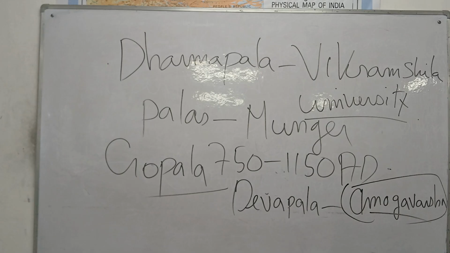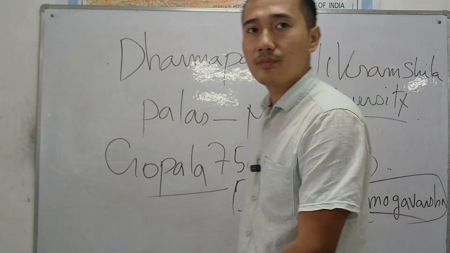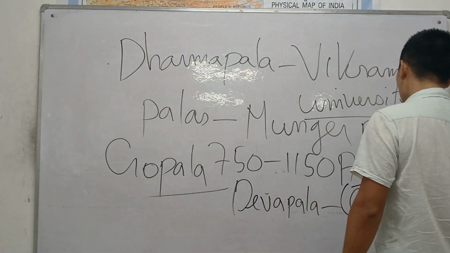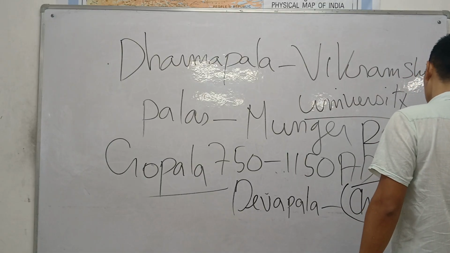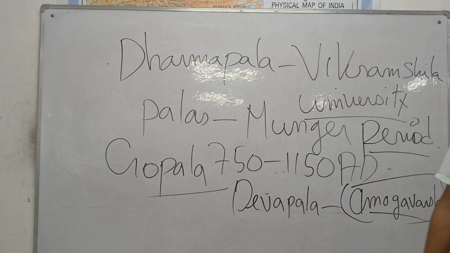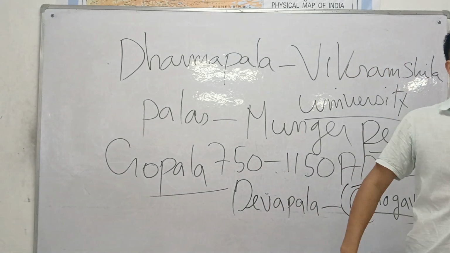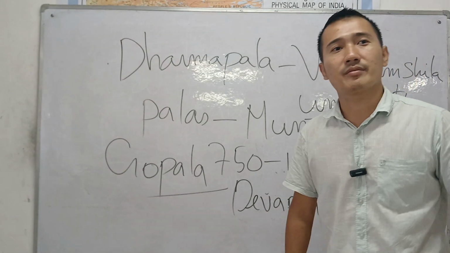The Pala period is known as the golden era in Bengal history.